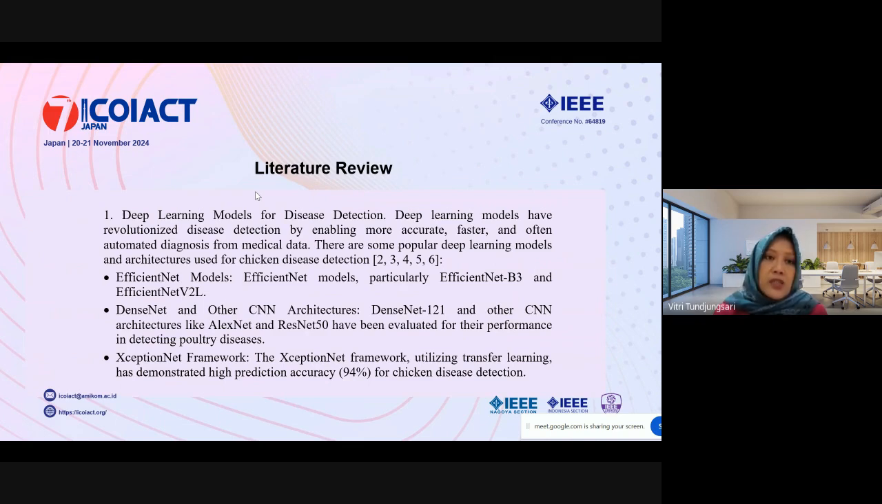The first one is EfficientNet models, particularly EfficientNet B3 and EfficientNet V2L. The second one, DenseNet and other CNN architectures. For example, DenseNet 121 and other CNN architectures like AlexNet and ResNet 50 have been evaluated for their performance in detecting poultry diseases. And the third one is the Xception net framework, which utilizes transfer learning and has demonstrated high prediction accuracy, around 94%, for chicken disease detection.